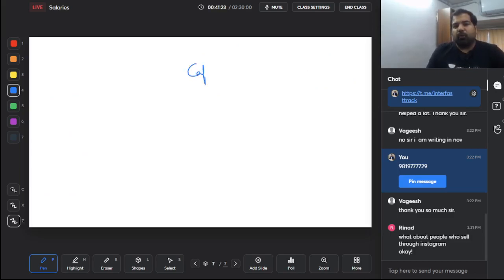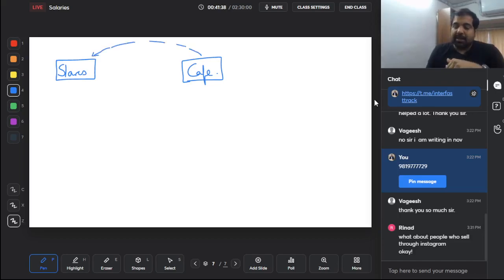The cafe had 192 employees. Yes, guys, the cafe has become big and it has 192 employees and 192 slaves. Obviously, the slaves are going to be paid salary every month. So this is the cafe paying the slave salary every month. The slaves will take the salary and use it, enjoy it, spend it on EMIs. At the end of the year, they will pay taxes to the government, but the government doesn't want to wait.